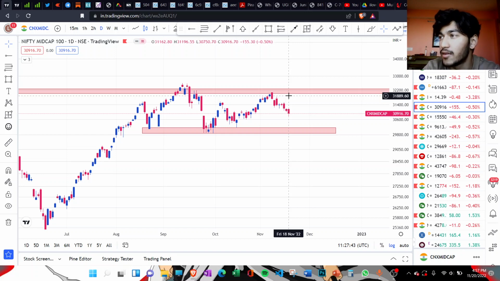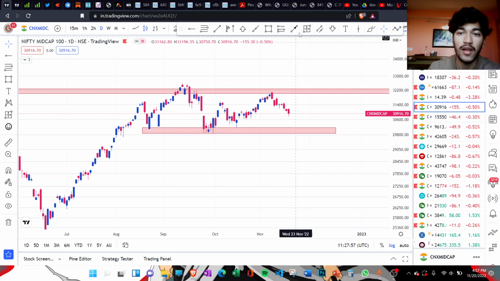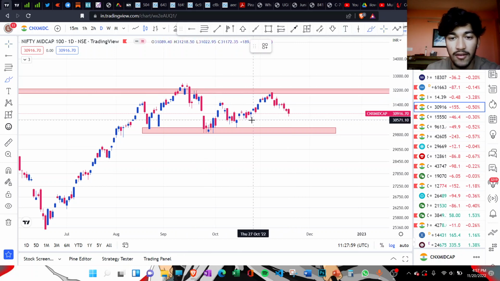If you look at some of the defense stocks, some of the PSU banks, they have doubled. So always focus on the stock specific action, but for having a larger position, you need the broader market to be with you. So that's why I'm currently focusing on the broader market here.